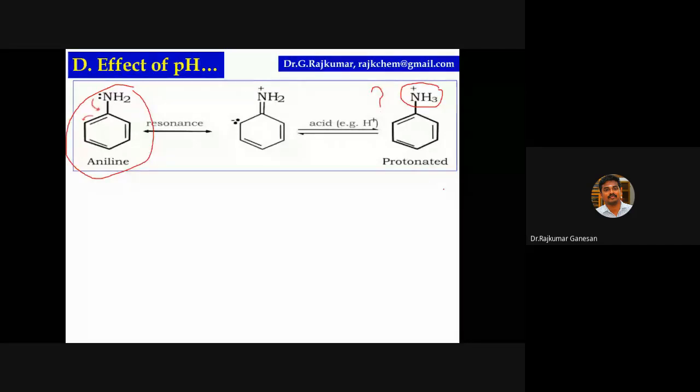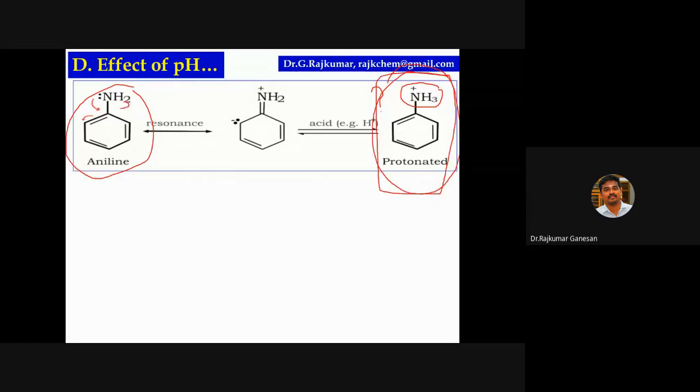Anyone? Sir, anilinium ion is the middle one. Yeah, this is a resonance structure one. I'm asking the question. This is a circled one. So this is aniline. Protonation means NH3 plus here. This is anilinium ion, and this is the resonance structure of aniline. Do not confuse these two structures. I am asking about these two.